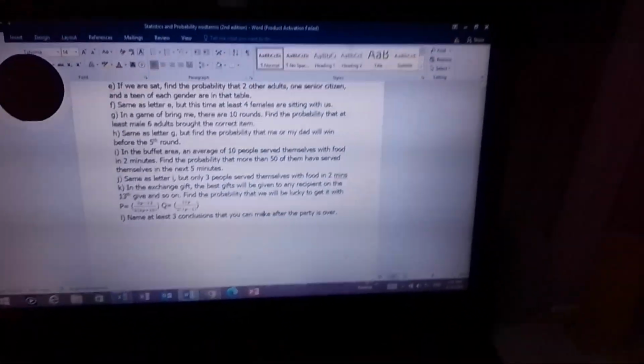Yan, just like that. And that's exactly our answer. 7.09%. Next, letter G. In this scenario naman, in a game of Bring Me, there are 10 rounds. Find the probability that at least 6 male adults brought the correct item.